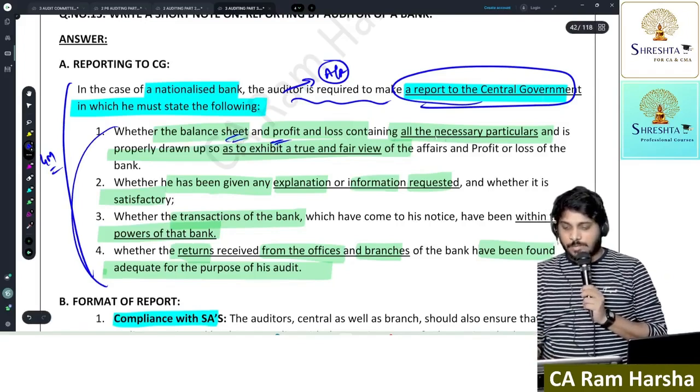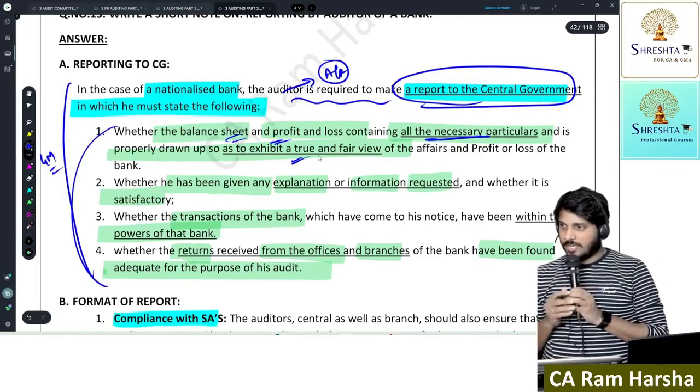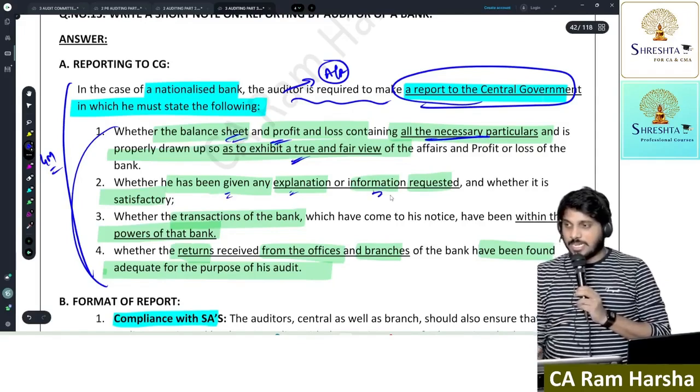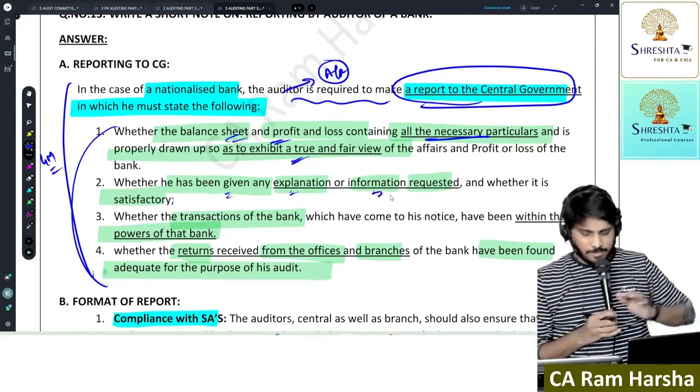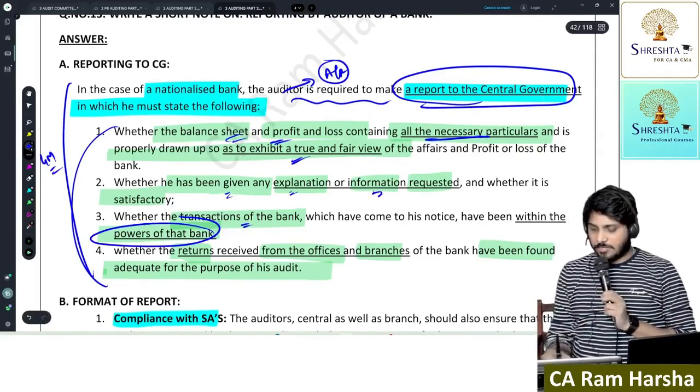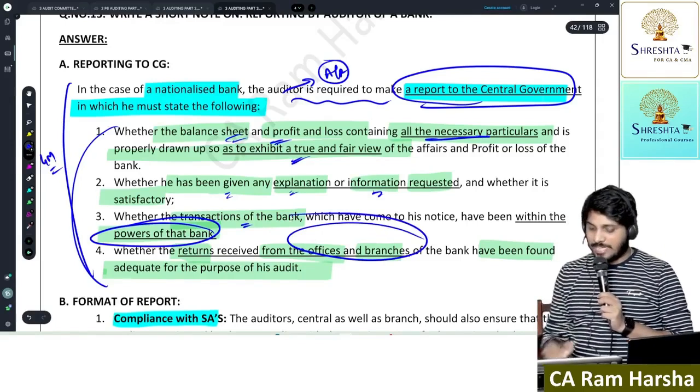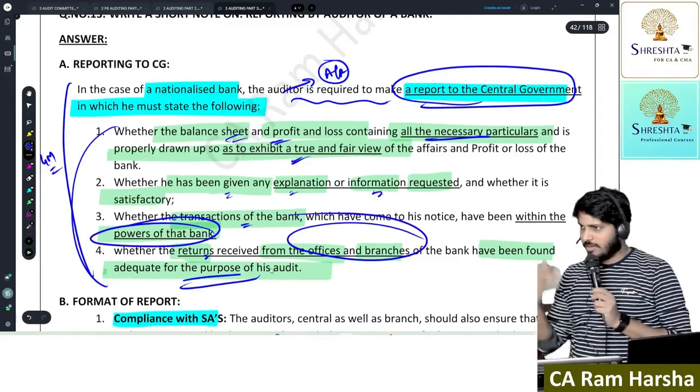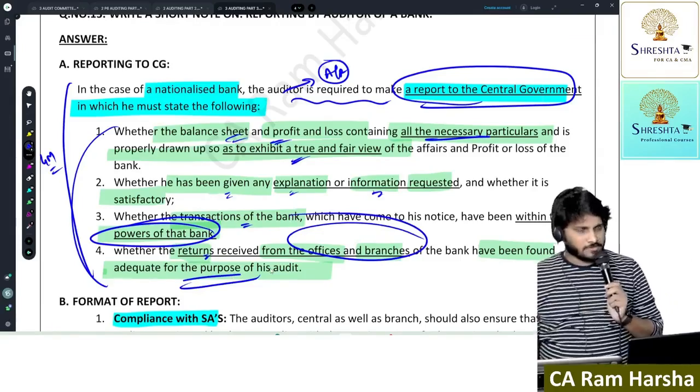Whether the profit and loss account and balance sheet contain all particulars and are giving a true and fair view. Whether the explanation and information you asked for is given by the bank or not. Whether transactions are within the powers of the bank. Have you received branch returns and office returns? Whatever is necessary for the purpose of audit. Getting it?